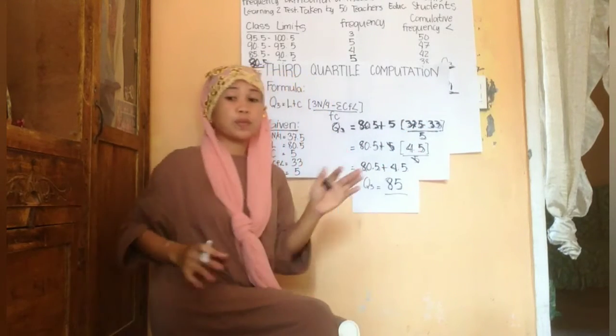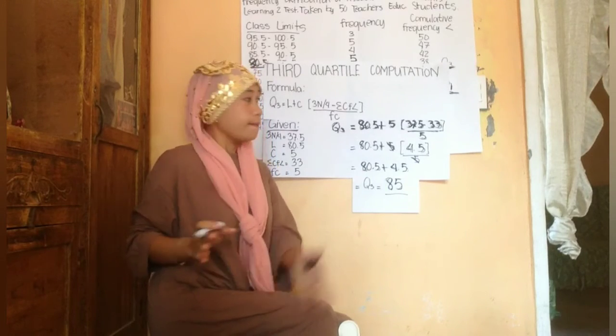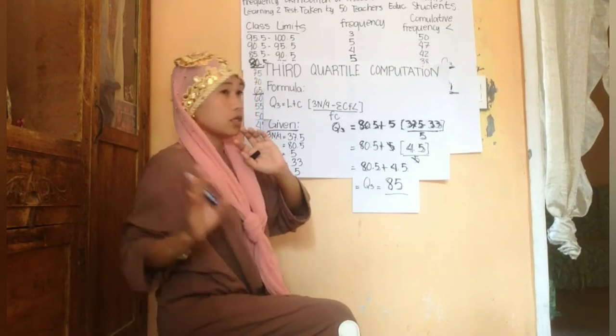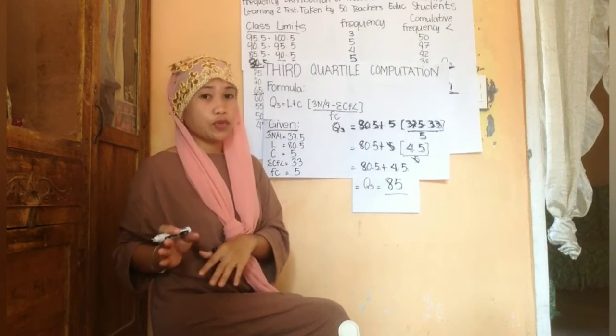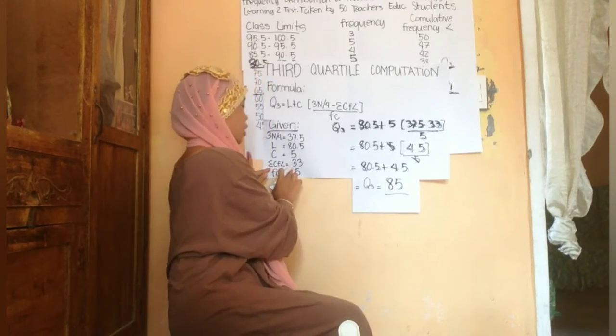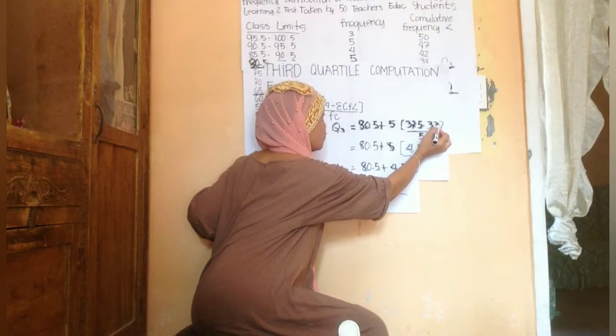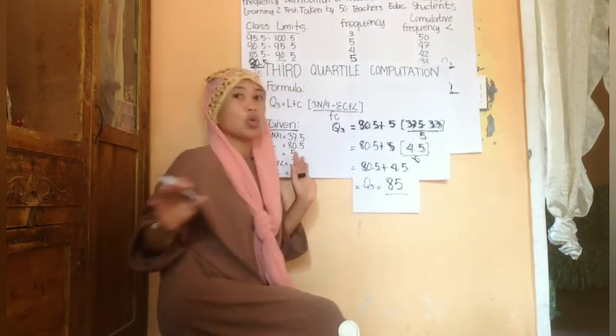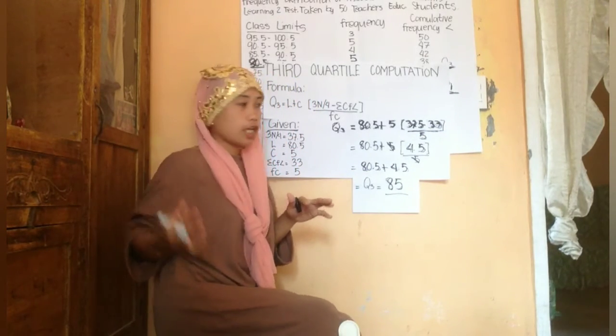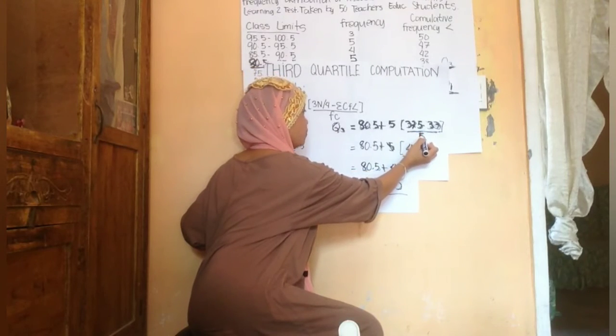And then subtract the cumulative sum of cumulative frequency lesser than, 33. We write the 33 here. And then divide it by the frequency of the median class, which is 5.